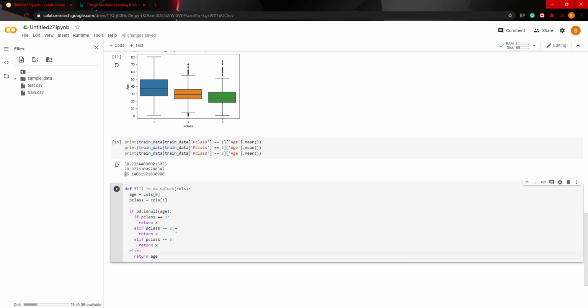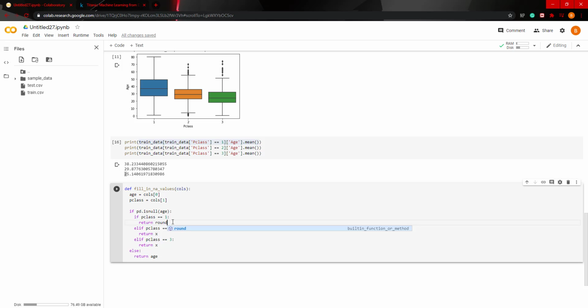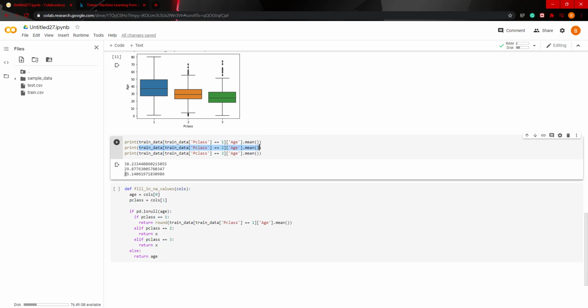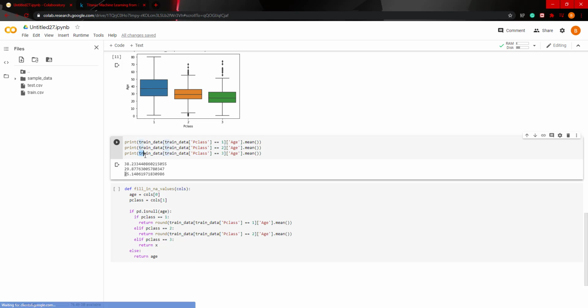return age. Now we're just going to copy paste what we did here and put round so it can round the value, because we'd rather have a whole number. If it's 38.2, we'd rather have 38 as the inputted age. So get the second value here, round, and the third value.